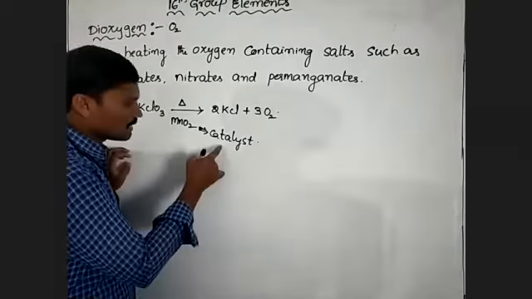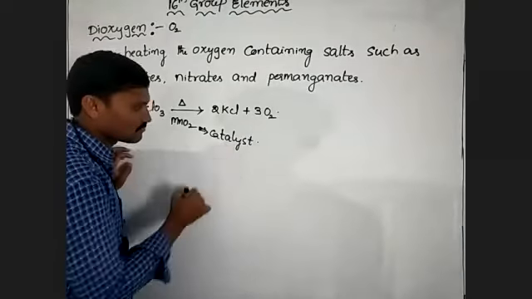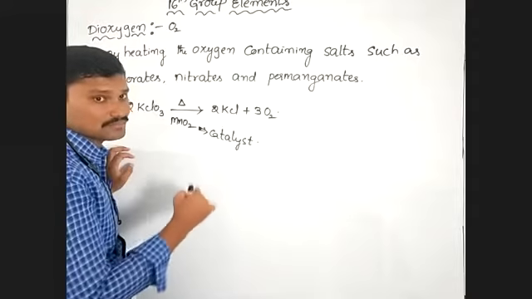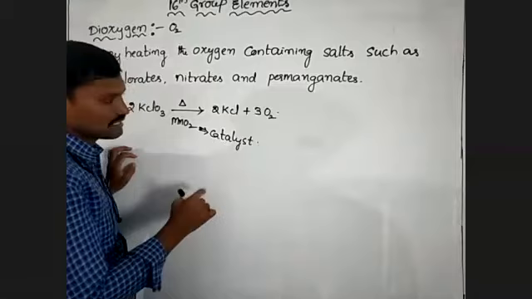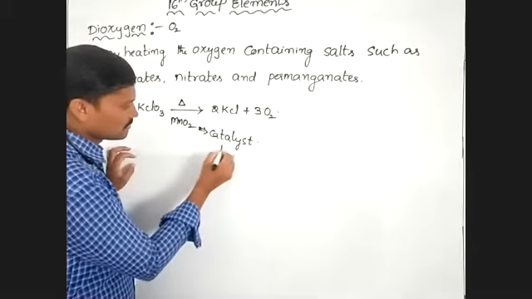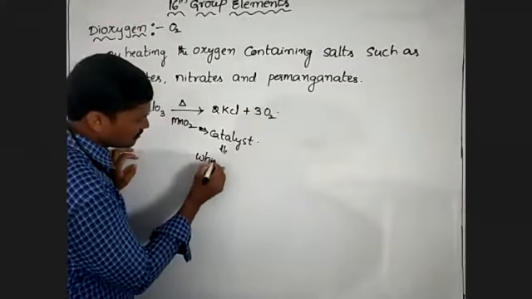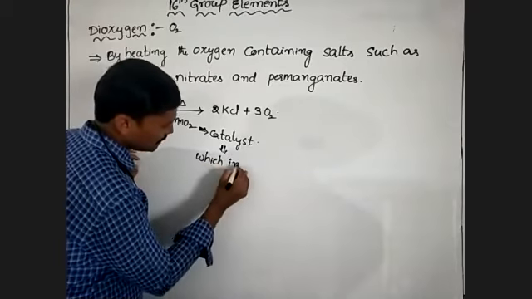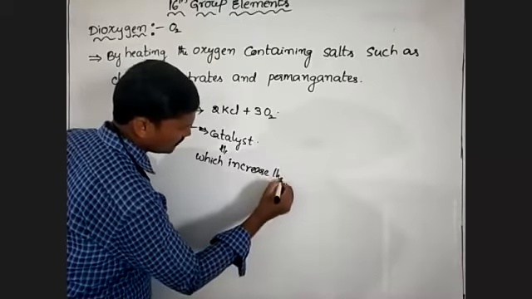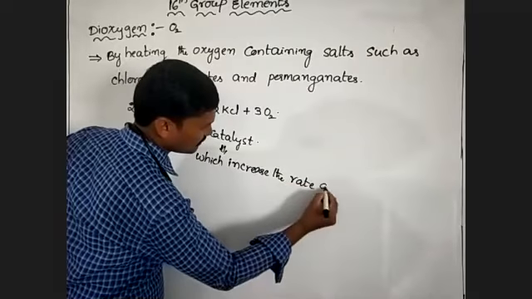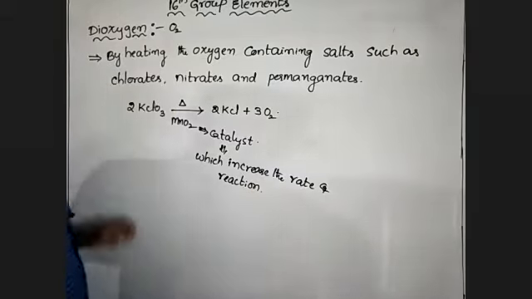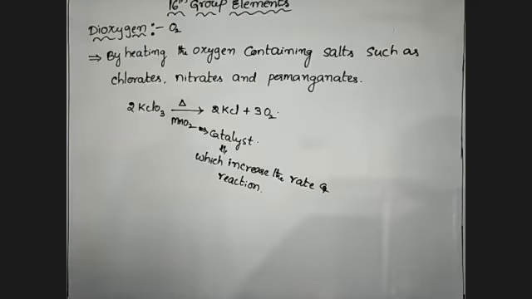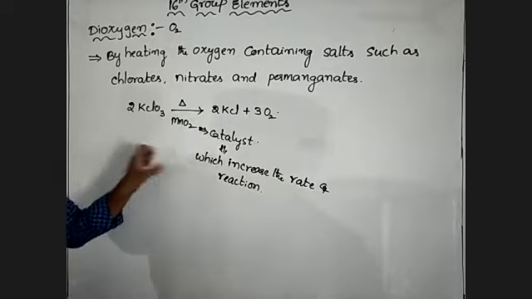Now, what is meant by catalyst? Catalyst means the species which increases the rate of reaction, which accelerates the rate of reaction. In this reaction, manganese dioxide acts as a catalyst.